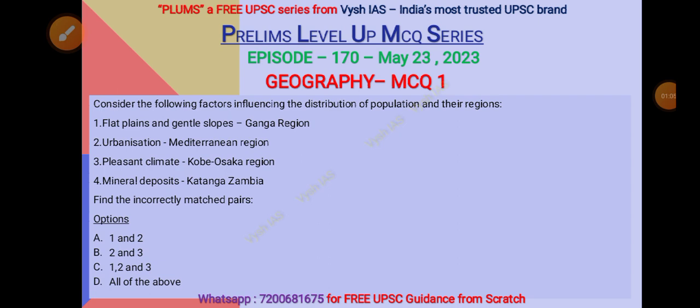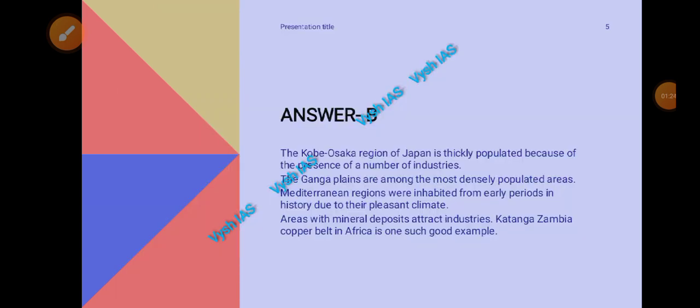So we have to here find the incorrectly matched pairs. Okay, so you have to be very careful. Incorrectly matched pairs we have to find here. So options are 1 and 2 only, 2 and 3 only, 1, 2 and 3, and all of the above. Okay, so you guys must have come to the answer. Must have known the answer now.